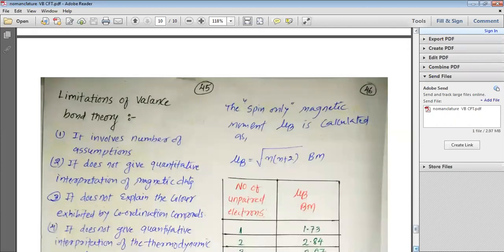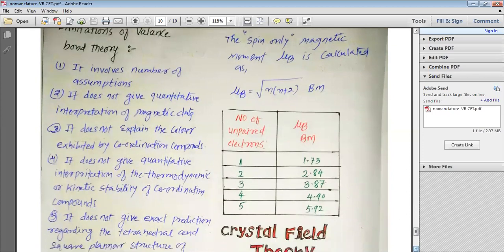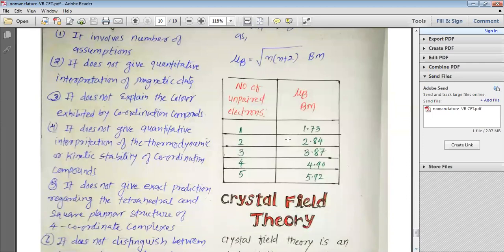For paramagnetic compounds we can calculate the spin-only magnetic moment, written as mu, and the formula to calculate mu is equal to square root of n(n+2) Bohr magneton. If you can remember these values, it is wonderful: if the number of unpaired electrons is 1, mu has the value 1.73 Bohr magneton, for 2 unpaired electrons 2.84, for 3 unpaired electrons 3.87, for 4 unpaired electrons 4.90, and for 5